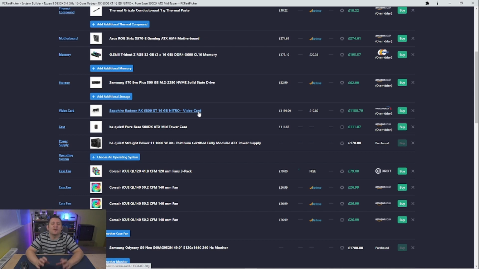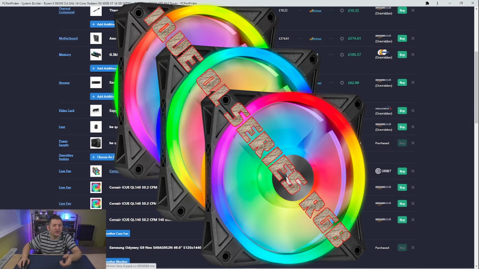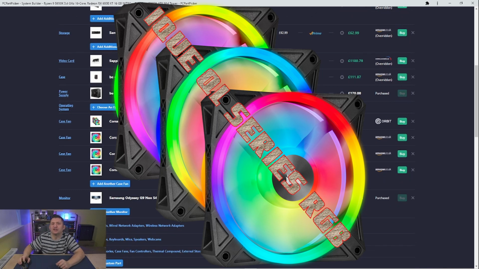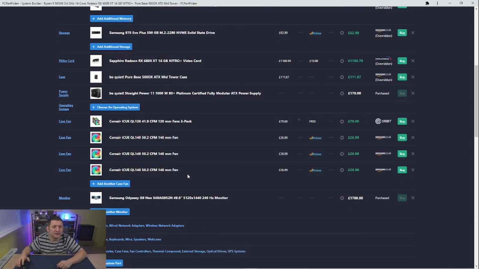I'm hoping it's all going to fit, as we've got some Corsair radiators, a 360mm radiator going in the front. We've got the Kraken AIO cooler going at the top, which is a 280mm radiator. Then we've got the iCUE series fans going in, RGB, good stuff. The 120s will go on the front radiator. Two 140s go at the top and one 140 will go at the back, and the Silent Wings that are already in the case will come out.